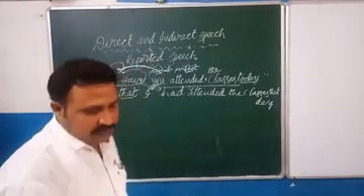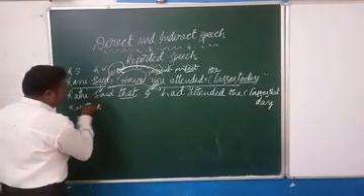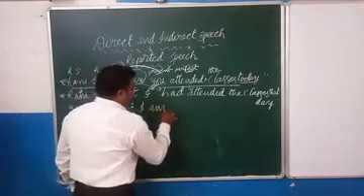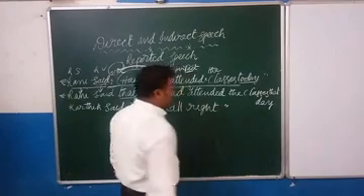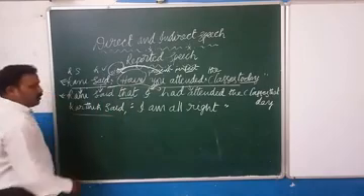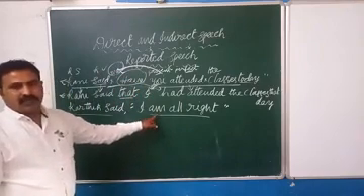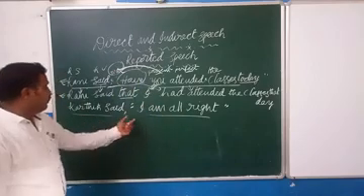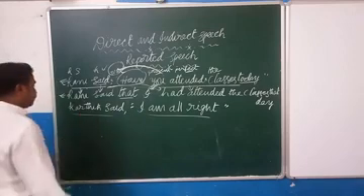See that: Karthik said, "I am all right." Full stop and quotation mark closed here. So what is the reporting subject we have here? This is the reporting clause. This is the reported clause. The part within the quotation marks, the inverted commas, is the reported clause, and the part outside the quotation marks is the reporting clause. What is the subject we have here? Karthik.